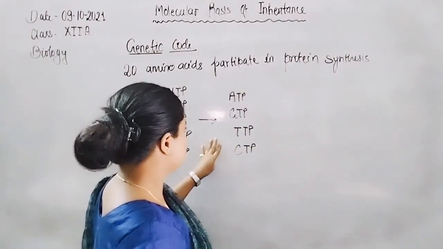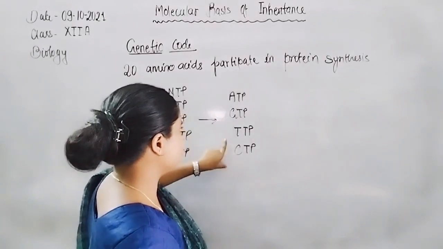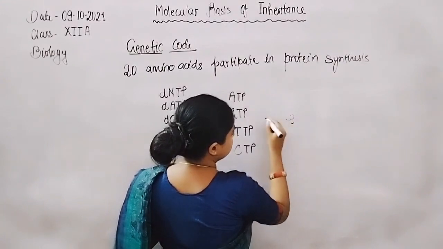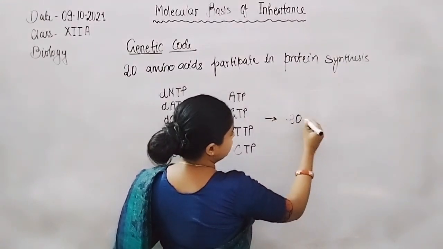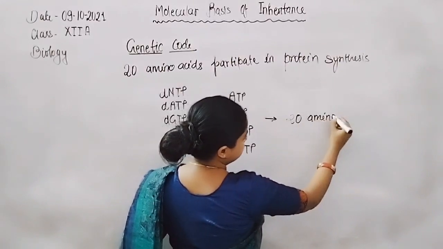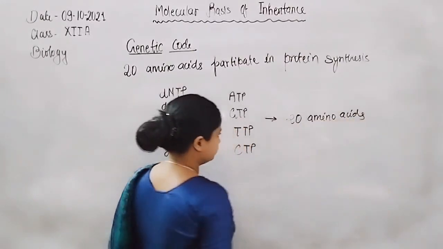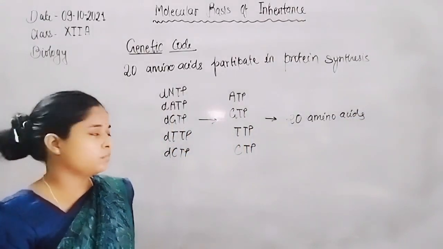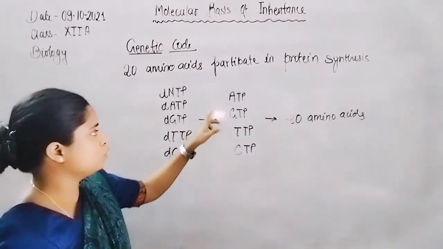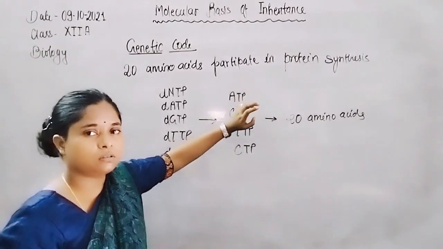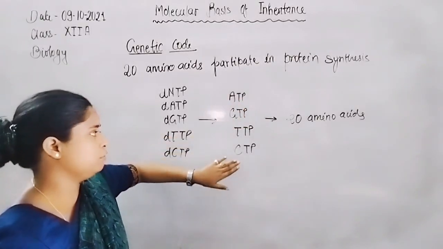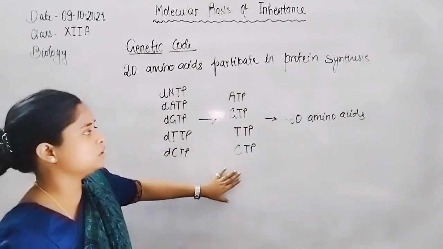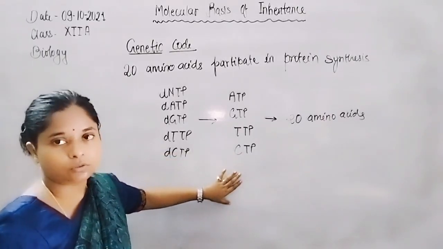Now, how do these 4 nucleotides code for 20 amino acids? If each nucleotide, say ATP, codes only 1 amino acid, then only 4 amino acids should be present in a protein molecule.